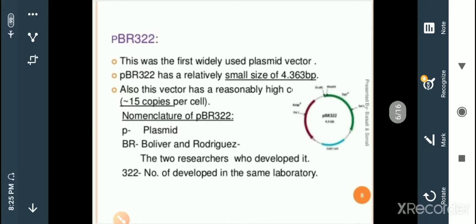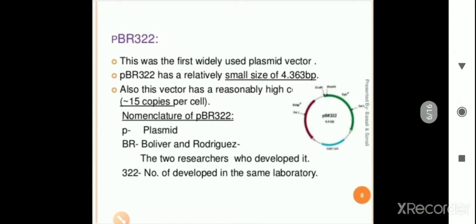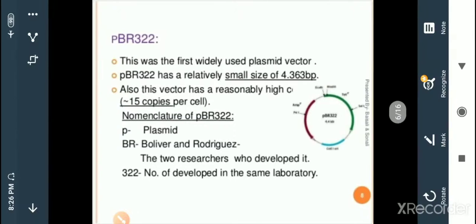Then we saw two examples, pBR and the pUC vector, pUC18. I conclude this session now, and in the next session I am going to discuss in detail pBR as well as the remaining vectors which are used in animal biotechnology. Thank you for listening.